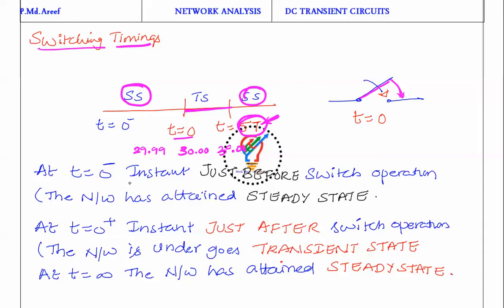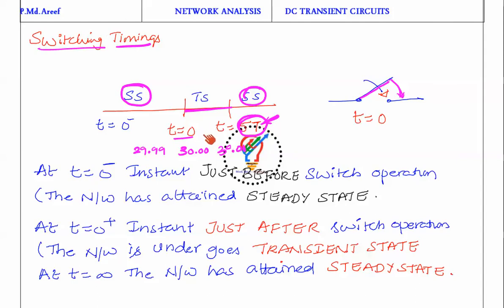At t equal to 0 minus, the instant just before switch operation, the network has attained its steady state. We are going to see how the network elements behave in steady state. t equal to 0 plus means the instant just after switching operation, the network undergoes the transient state. For how much period of time will it remain in the transient state? It depends upon the time constant of the network.